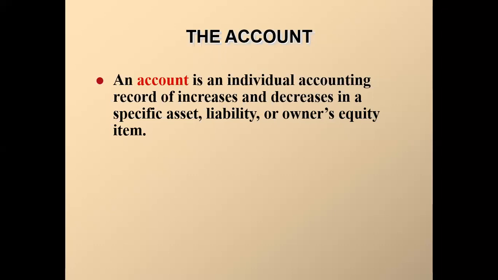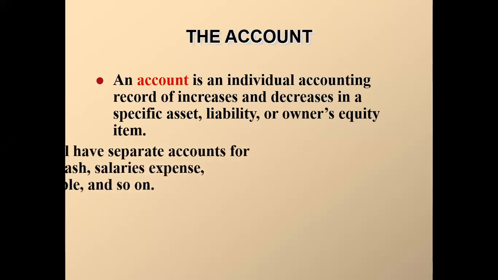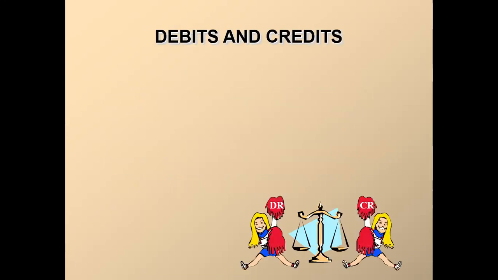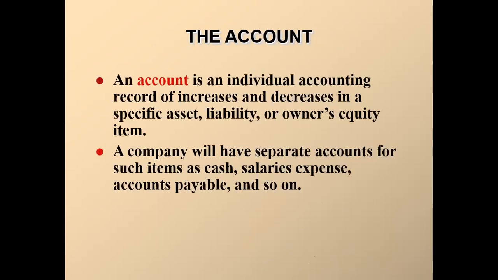Individual accounting record of all the increases and decreases in a specific asset, liability, or ownership item. And this is the example of account. You see, cash is an account, salary expense is an account, accounts payable is an account, supplies is an account, accounts receivable is an account. And I think you're clear. Account, is it clear?